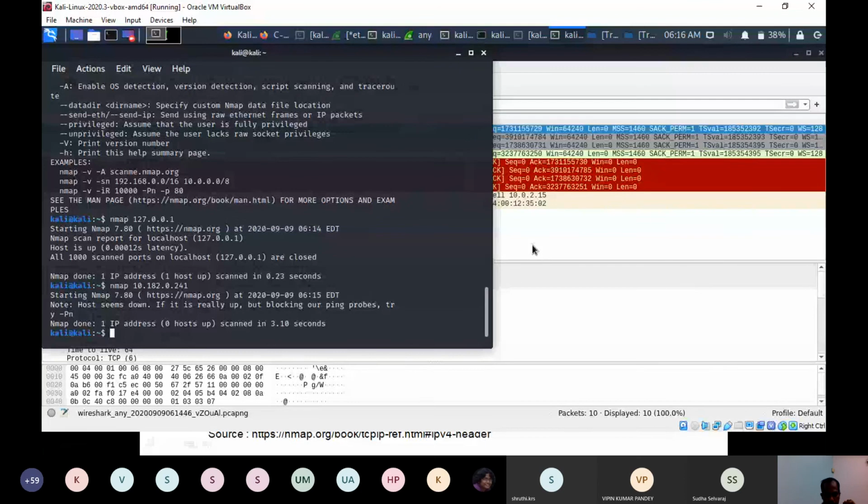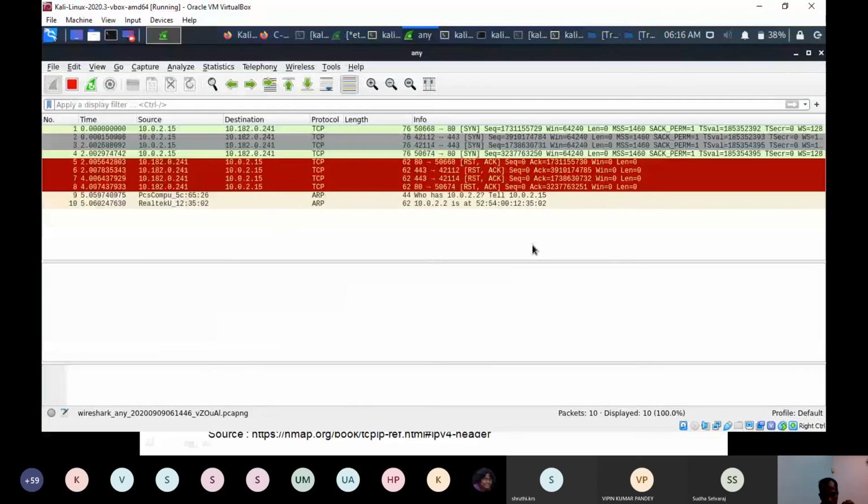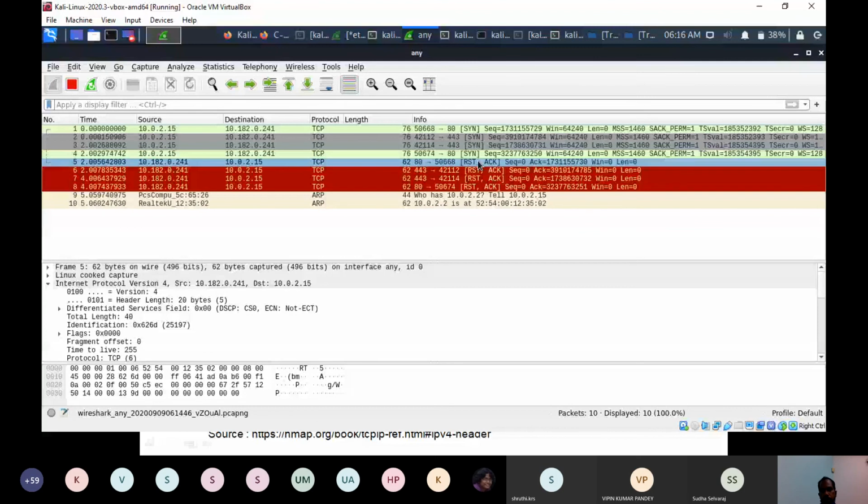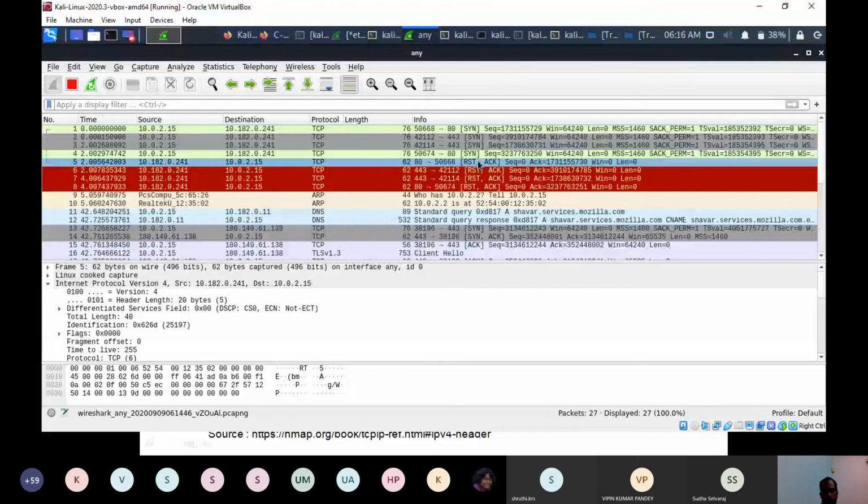Other than the results, I just want to explain the basic principle of scanning, so you can verify it later on your machine also. The basic principle is that Nmap will send a SYN packet and check what response it gets. If you get a reset packet, that means a closed port, so Nmap assumes that port is closed.